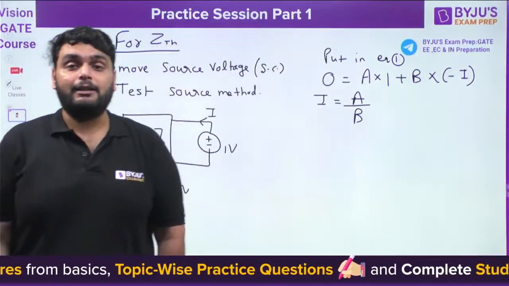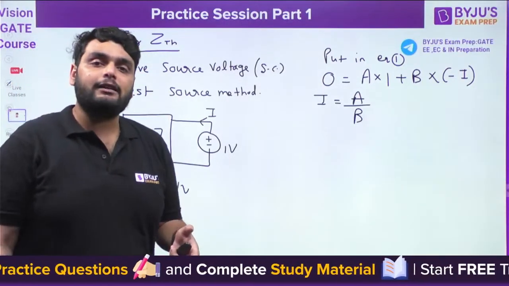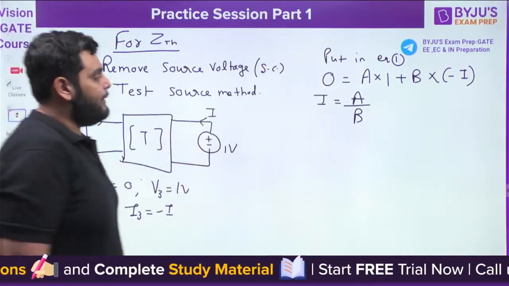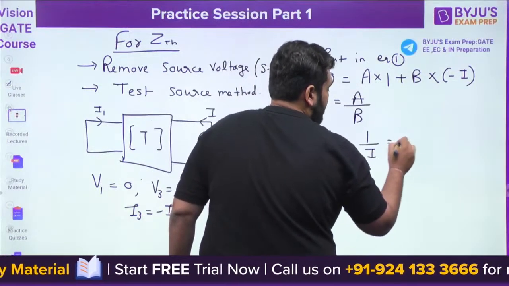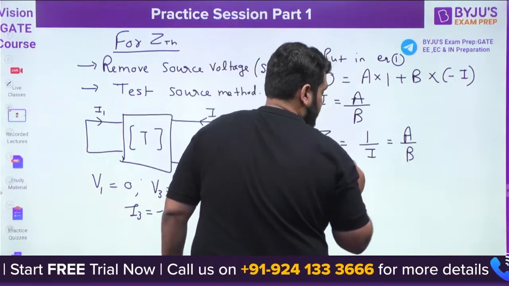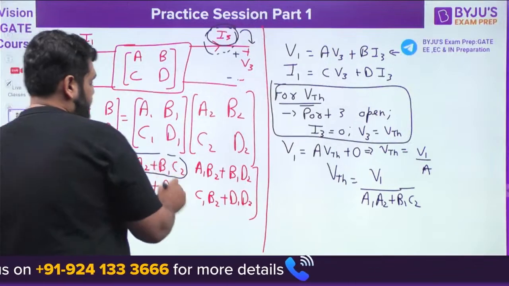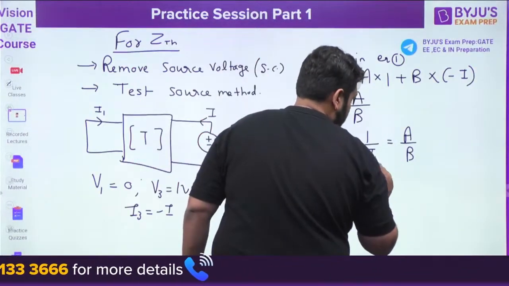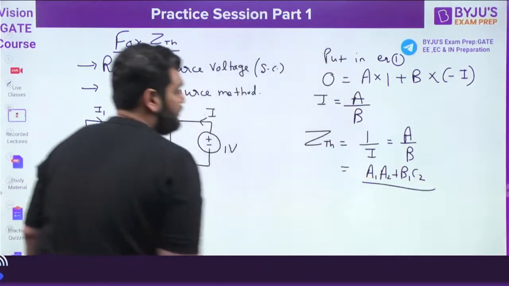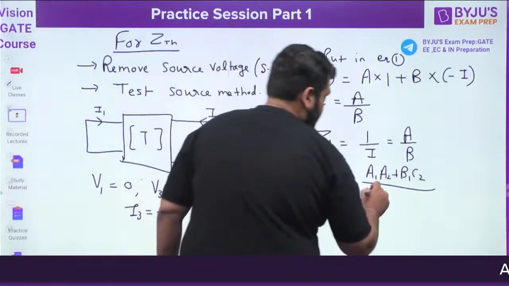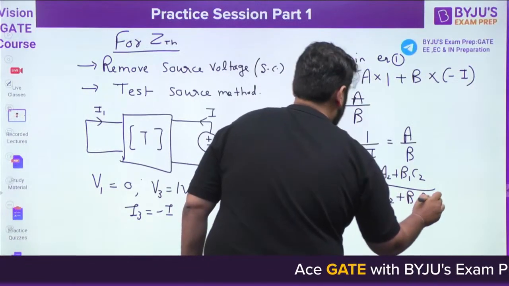But what do we need to find out? We need to find out the ZTH. ZTH क्या होता है? What is ZTH? It is the ratio of voltage divided by current. So ZTH will be equal to 1 divided by I, which is equal to A by B. Now put all the values here. What is A? A is A1, A2, B1, C2. What is B here? A1, B2, B1, D2.